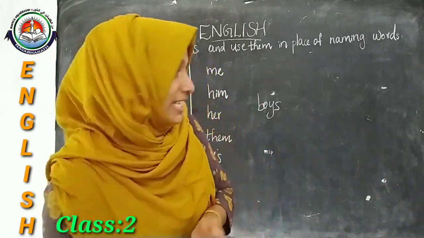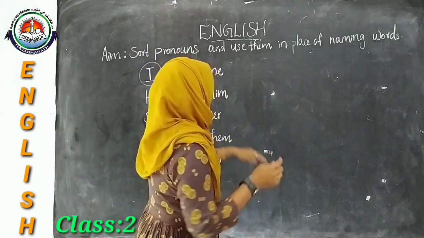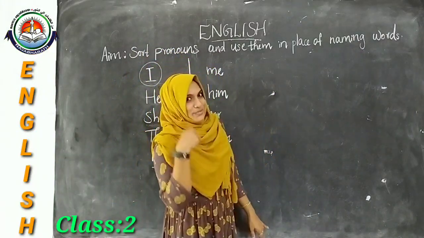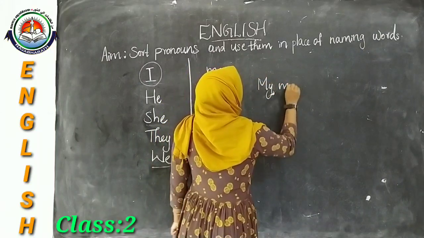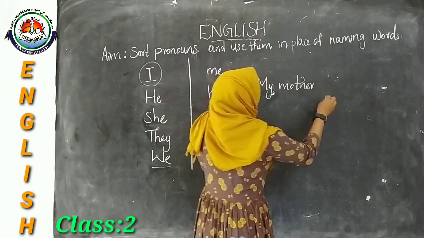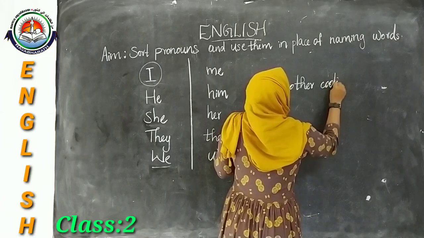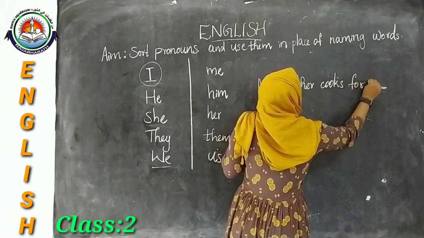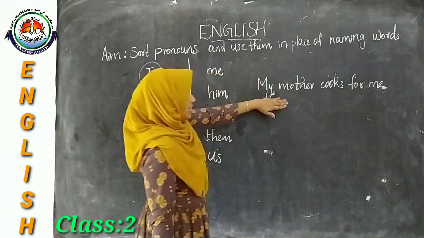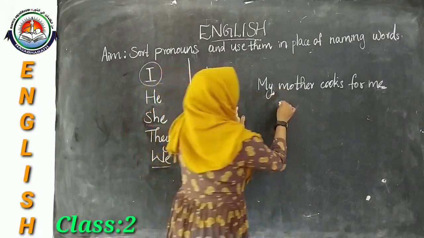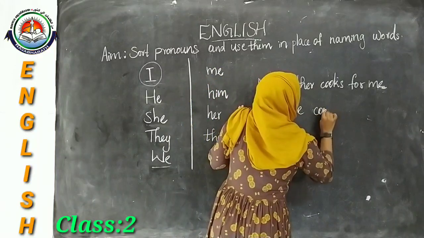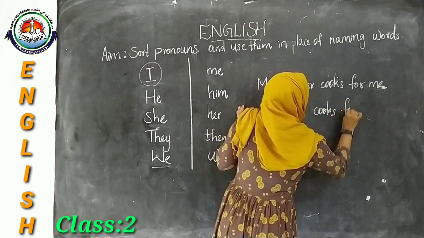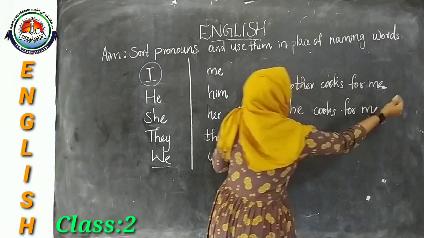So we can write, my mother cooks for me. Here, instead of mother, we can use she: she cooks for me.